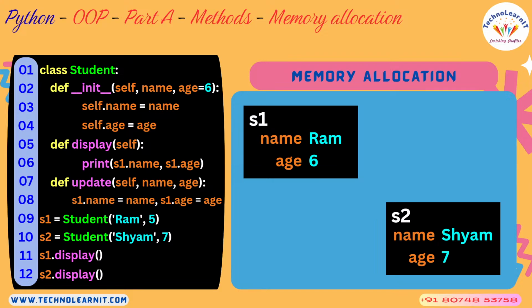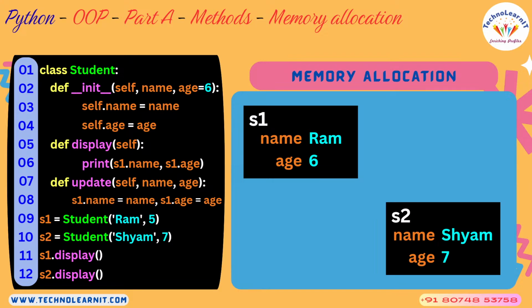The best place to deal with attributes is the constructor, so that every object will have a uniform number of attributes. That is the key thought process behind coming up with a special function called a constructor in object oriented programming. Now you create S1, you create S2, you create S3, it doesn't matter. All those objects will have the same set of attributes, because now it's the responsibility of the constructor in Python to make all those attributes available for that given object.